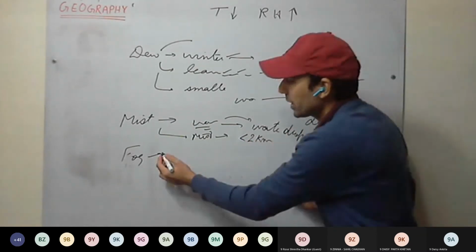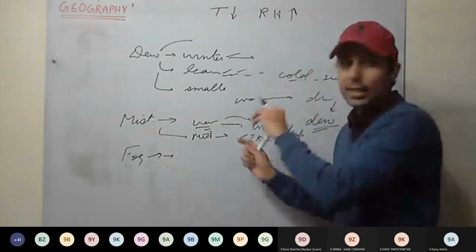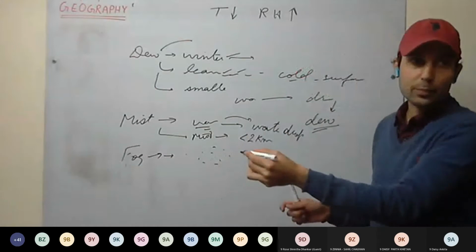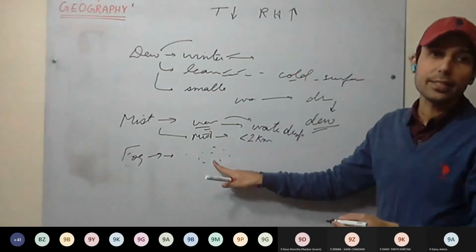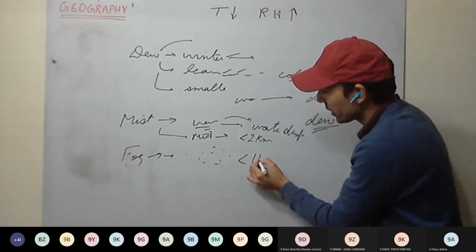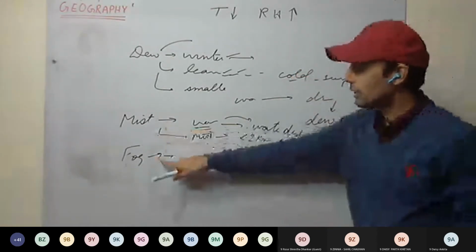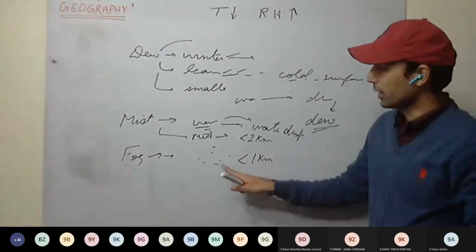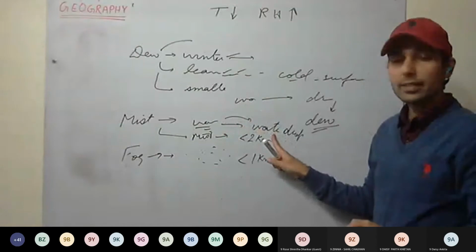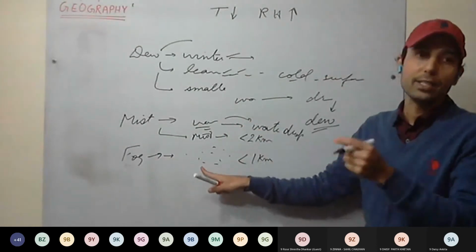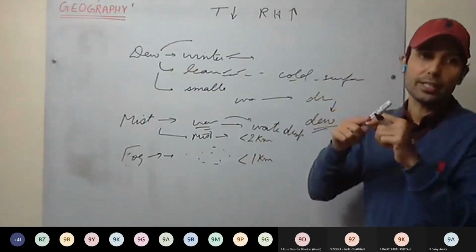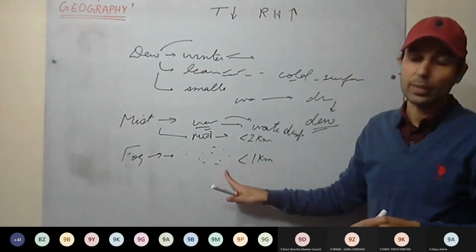Okay. Fog is nothing but a kind of mist. Here, mainly in fog, the water vapor condenses on dust particles. Dust particles are present in the atmosphere, and water vapor condenses on these dust particles. So again, condensation takes place, and here visibility is less than 1 kilometer. So the main difference between mist and fog is the visibility. Fog is less than 1 kilometer, mist is 2 kilometers. In fog, the water vapor condenses on the dust particles.